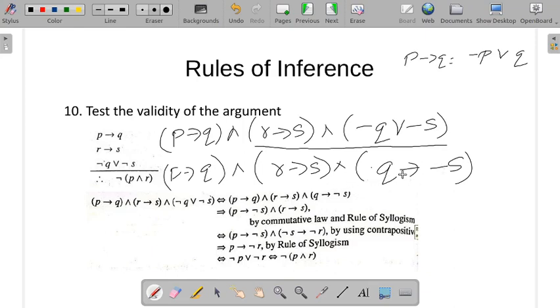So after arriving at this, if we take the contrapositive, we can apply the rule of syllogism here. How will we write this one?